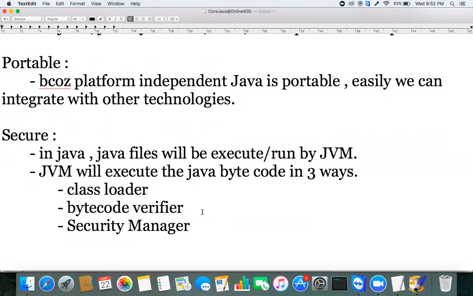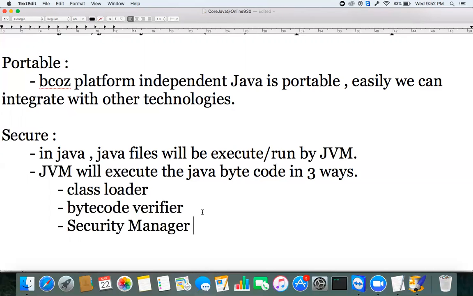In the class loader itself, it checks whether this particular file has any malware or virus. It checks whether the file belongs to Java or not. If it is a non-Java file, it will not load it. Is it a virus file or a trash file?